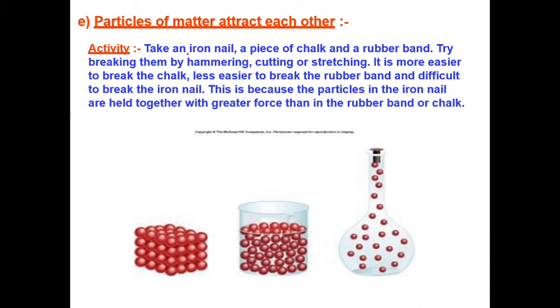In the case of an iron piece or rubber band, if you try hammering, breaking, cutting or stretching it, chalk is easier to break, but iron is not easy to break because the particles of matter are close together, or attract each other more, compared to liquids or gases.